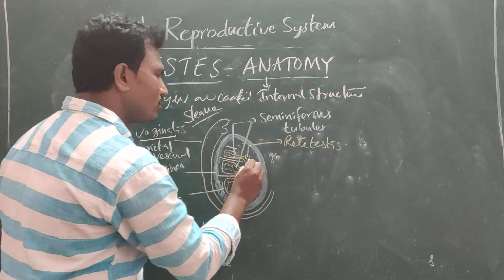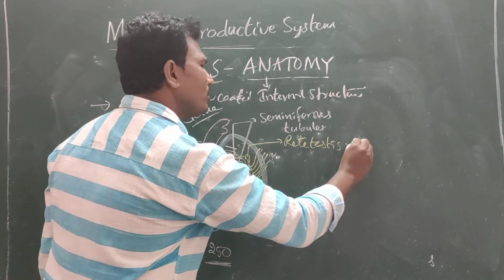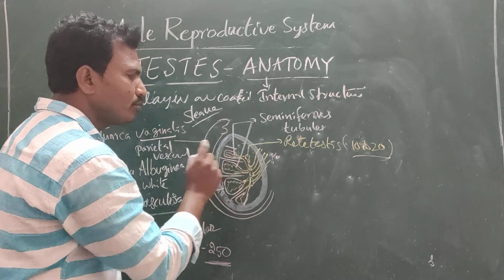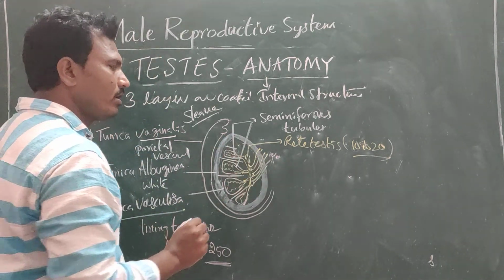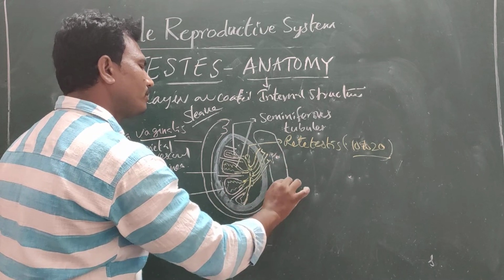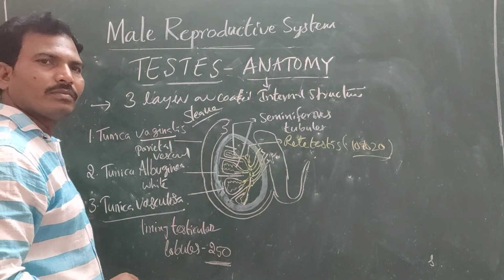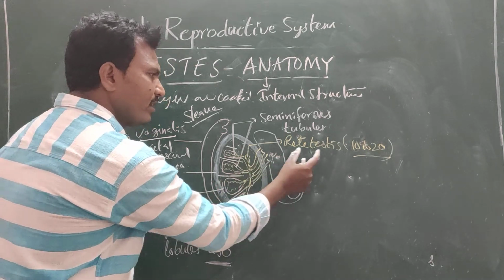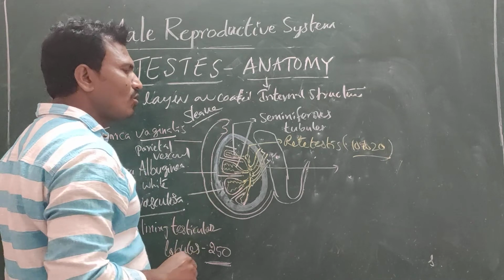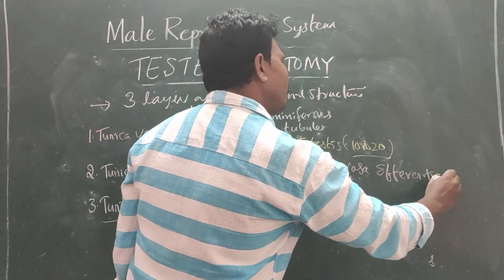All rete testis fuse to form 10 to 20 small, thin, coiled tubules. These tubules are known as vasa efferentia.